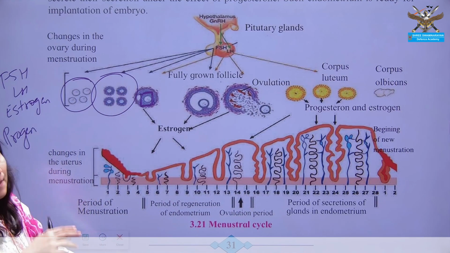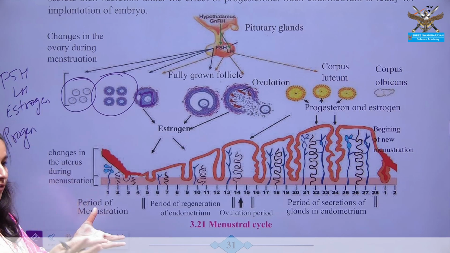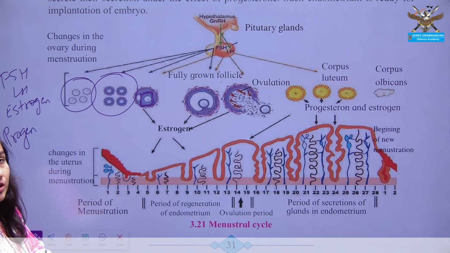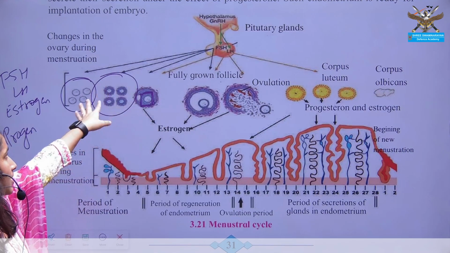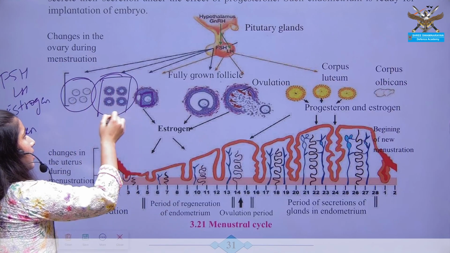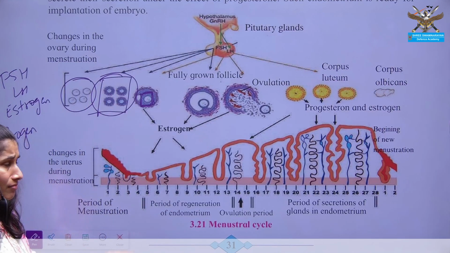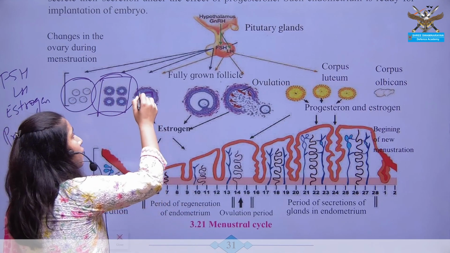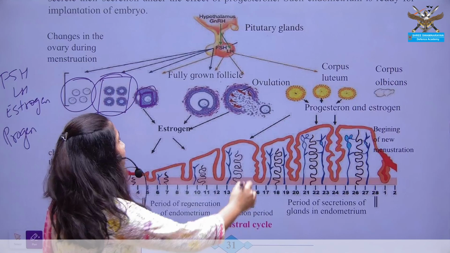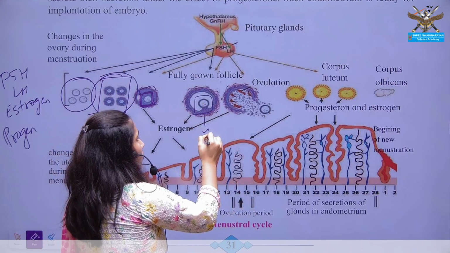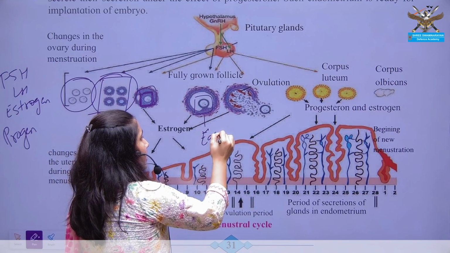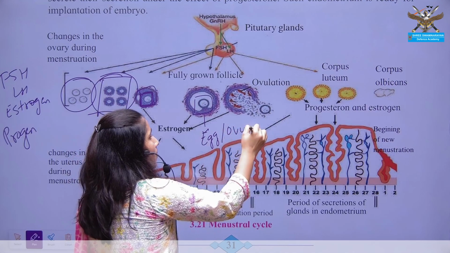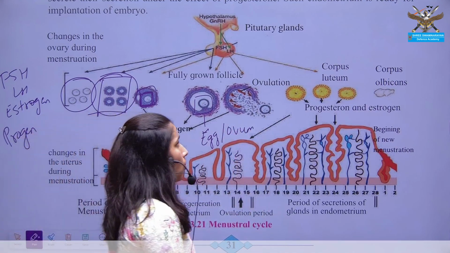For this maturation and full development of the follicle, you need a hormone, follicle stimulating hormone, released by the pituitary gland. FSH helps the follicle to develop and mature. Once the follicle is mature, it releases the egg cell or ovum.